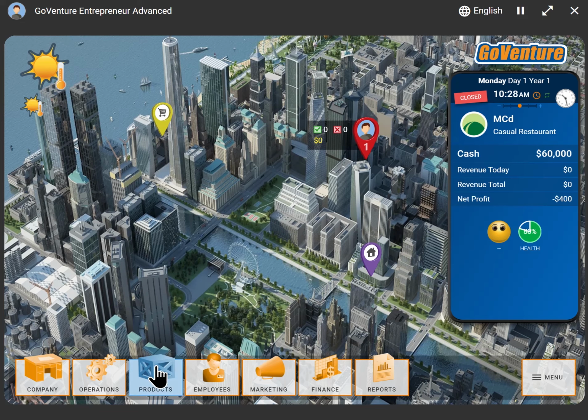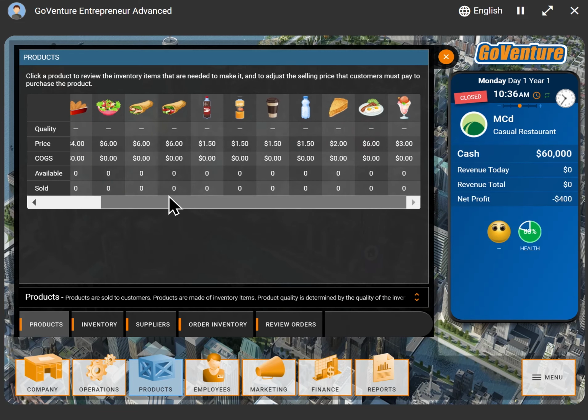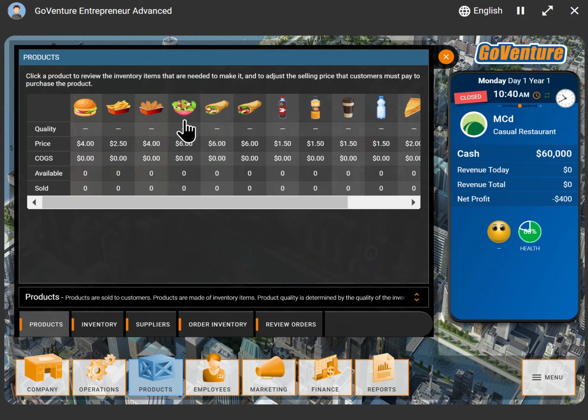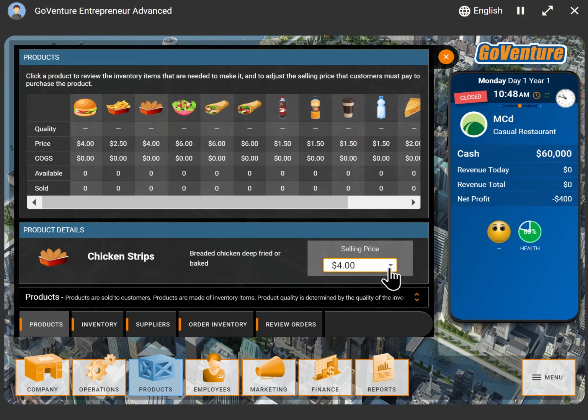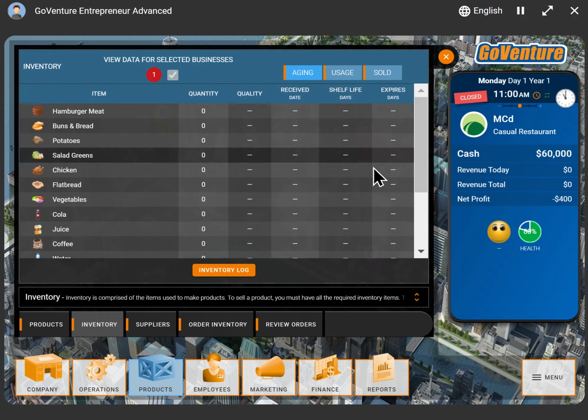And so let's take a look at some of the other aspects of our business. So our products, notice how many products now. We're running a casual restaurant. We've got all sorts of products. Every product can be priced differently. So you can see here, I can set the price. I can see what every product is made of, which means I have to manage my inventory. And notice a lot more inventory items to manage here.